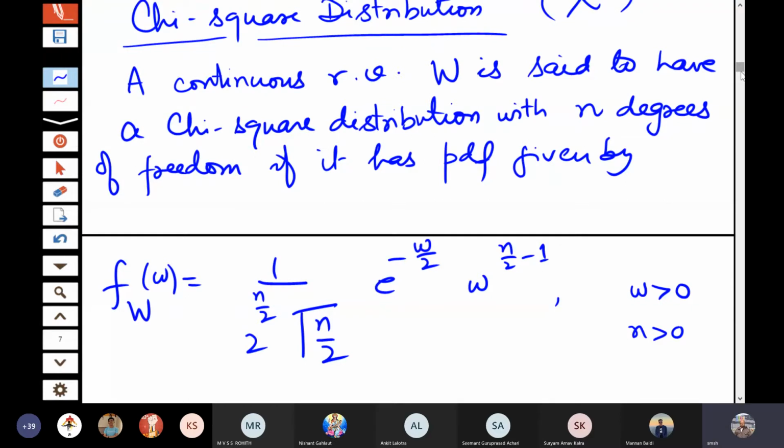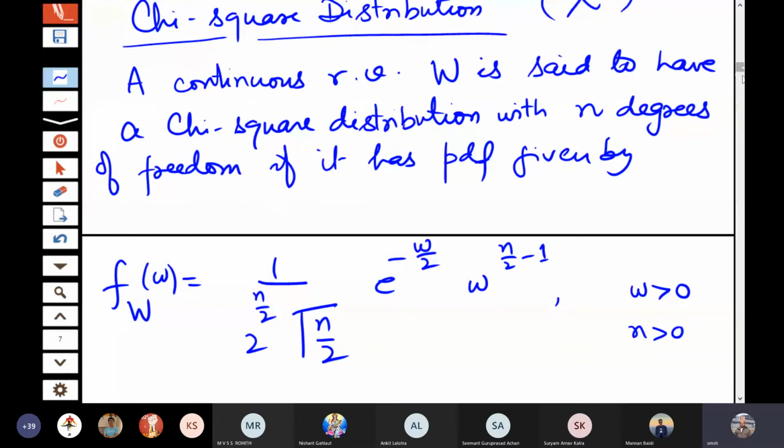Can you identify this? Because we have already done a large number of continuous distributions. So is it similar to something which we have already done? It's a gamma distribution. So I am calling it by another name because this is a special case of the gamma distribution.